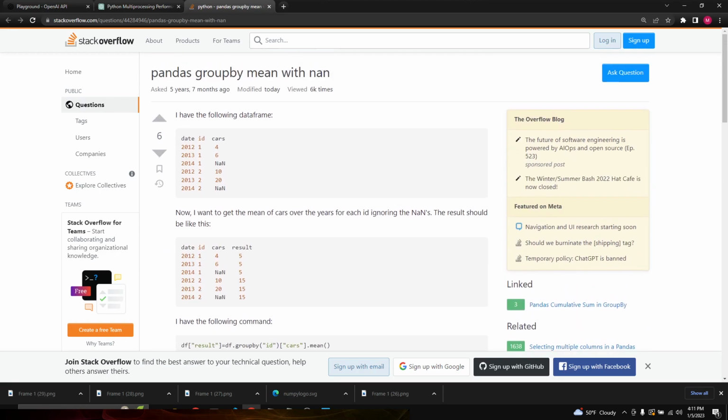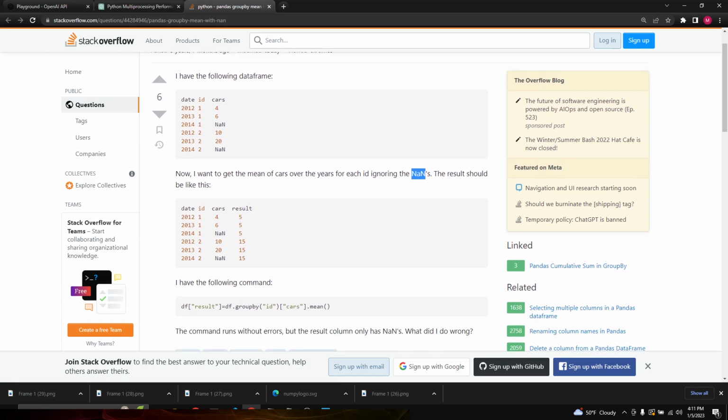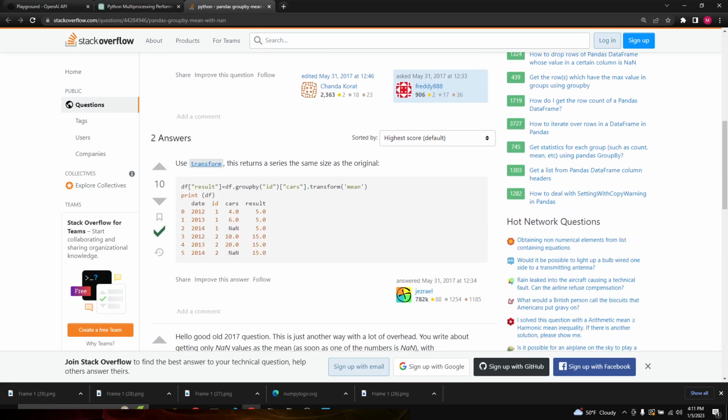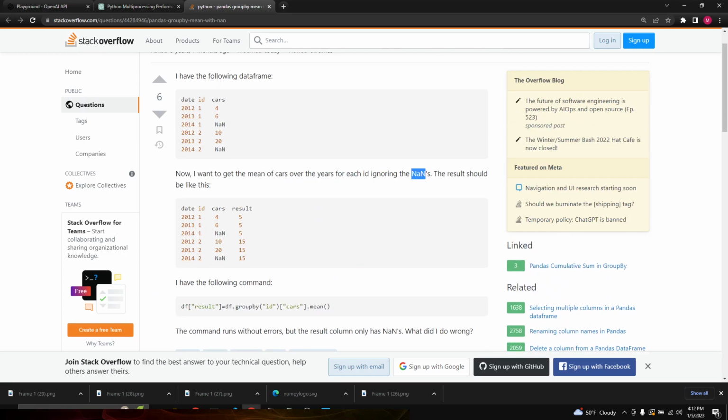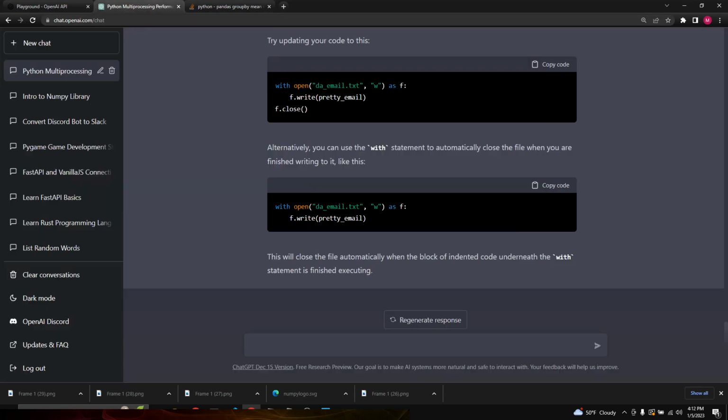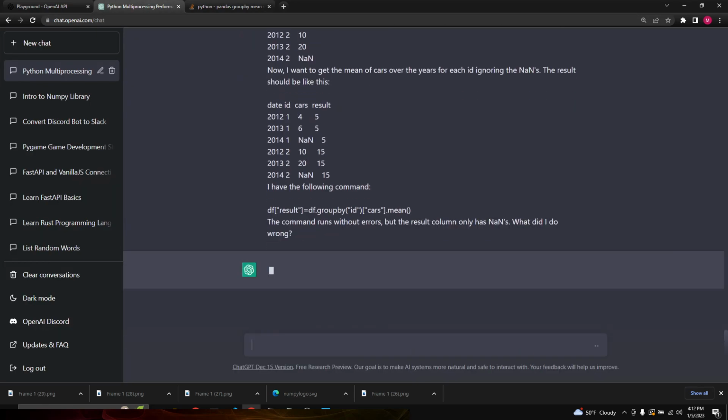Fantastic. The next question is Pandas group by mean with NaN. So I have the following data frame, and now I want to get the mean of cars over the years for each ID, ignoring the not-a-number values, NaNs. The result should be like this. I have the following command. The command runs without errors, but it doesn't work. Okay, let's copy it. There's an answer to it here. And ask ChatGPT.